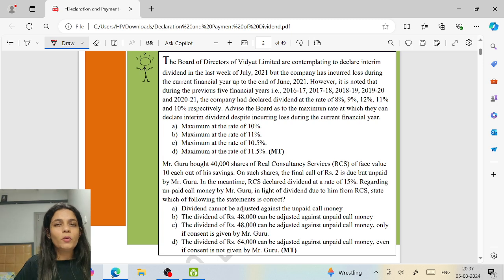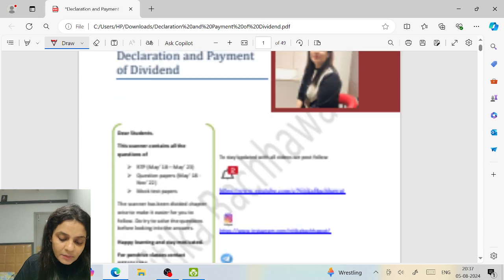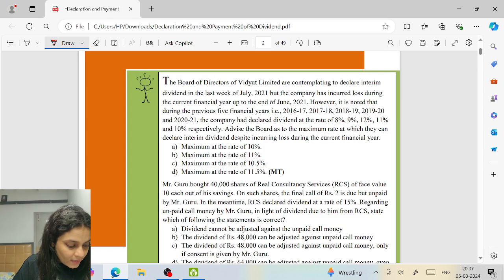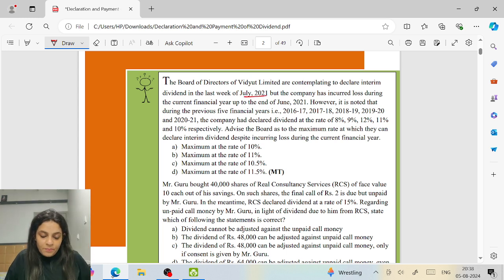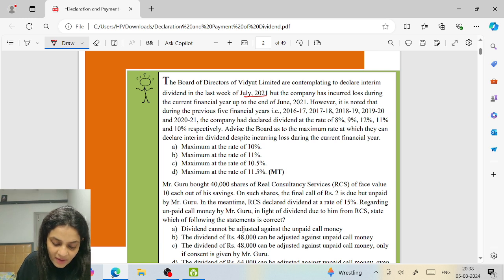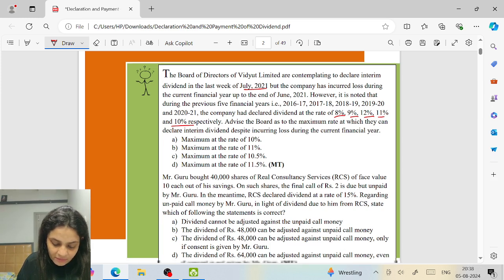If it's a direct question, I'm not going to waste my time on that, basically case studies. The board of directors of Vidyut Limited are contemplating to declare interim dividend in the last week of July 2021, but the company has incurred loss during the current financial year up to the end of June 21. So they want to declare in July 21. Up to June 21, they have suffered a loss. However, it is noted that during the previous 5 financial years, they have declared dividend at the rate of 8, 9, 12, 11, and 10% respectively. Advise the board as to the maximum rate at which they can declare the interim dividend.